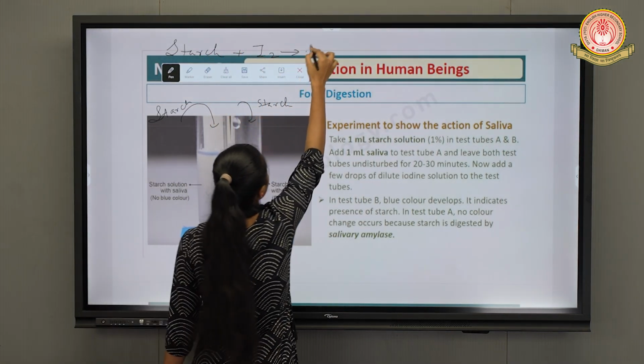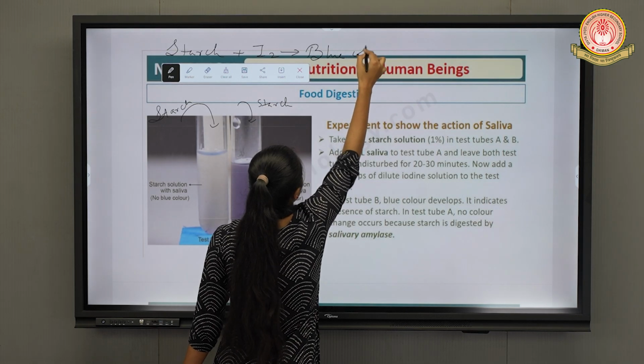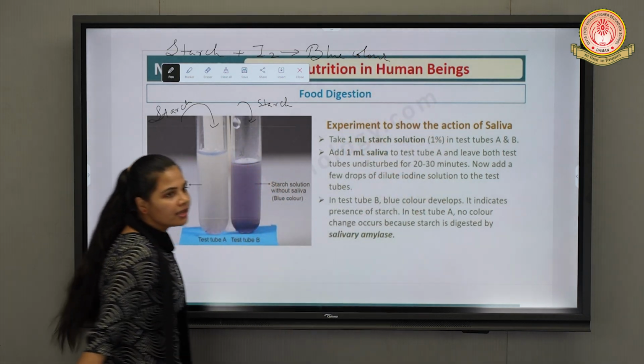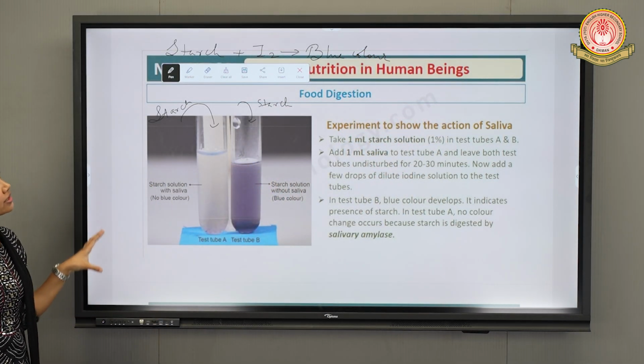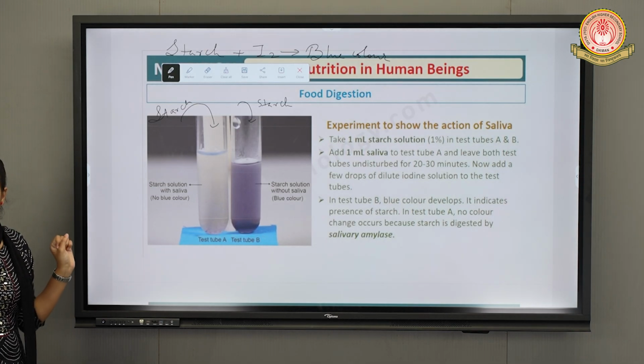It will give you which color? Blue color complex, right? This is a basic reaction shown by starch with iodine solution.